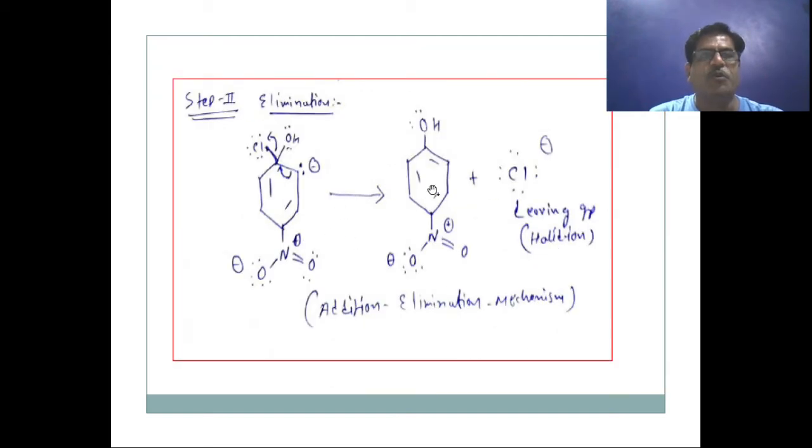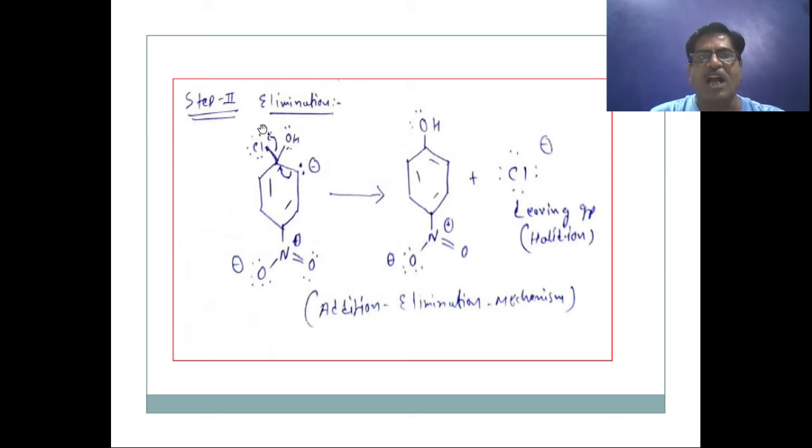In step 2, elimination. Elimination means removing the halide group. When it is removed and OH enters, the addition and elimination reactions occur at this stage.